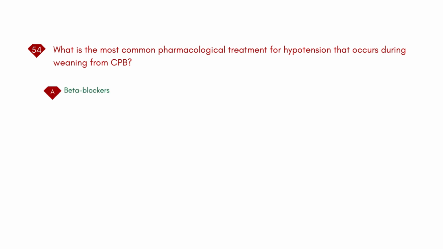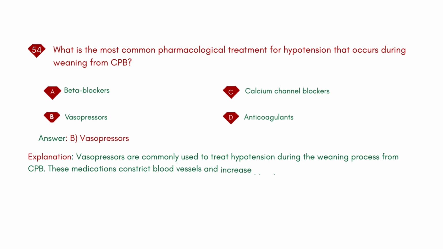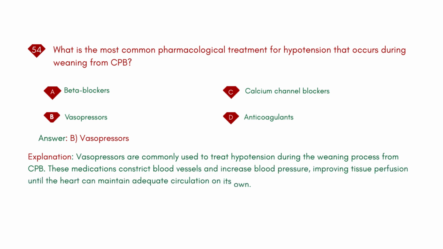What is the most common pharmacological treatment for hypotension that occurs during weaning from CPB? A. Beta blockers. B. Vasopressors. C. Calcium channel blockers. D. Anticoagulants. Answer: B. Vasopressors. Explanation: vasopressors are commonly used to treat hypotension during the weaning process from CPB.